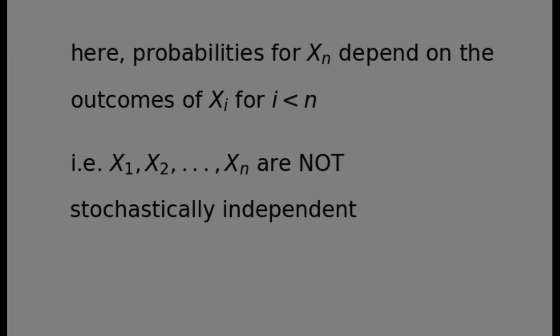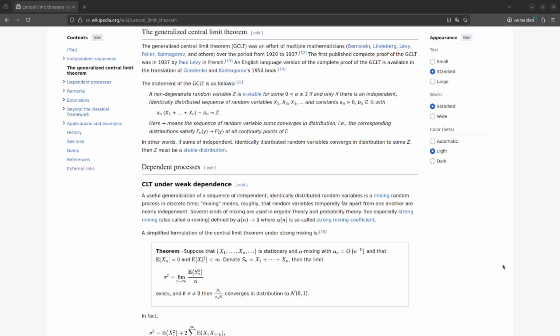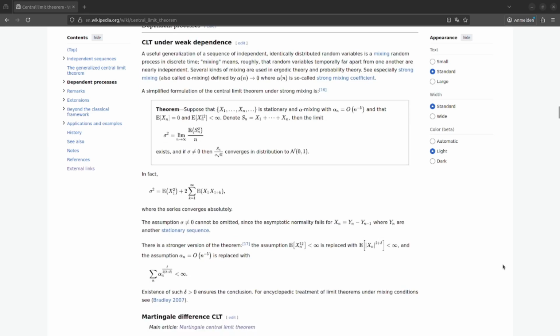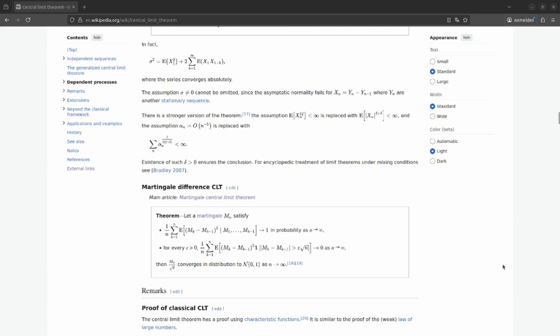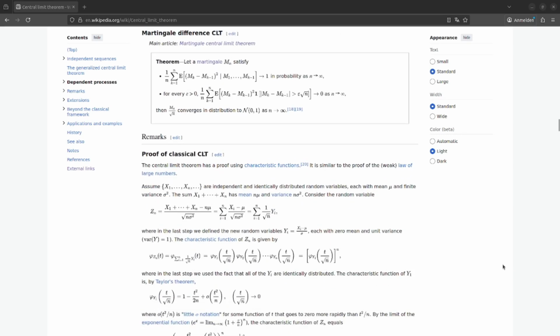On the other hand, I also told you that there are several versions of the central limit theorem, even some where the iterations don't have to be stochastically independent. And the fact that we can write the height of a member in the nth generation as the sum of random variables stays the same even in this modified situation.